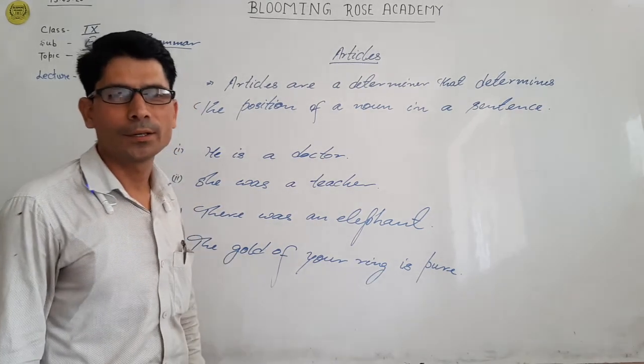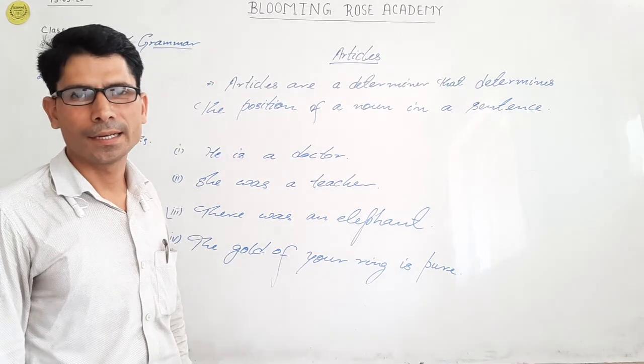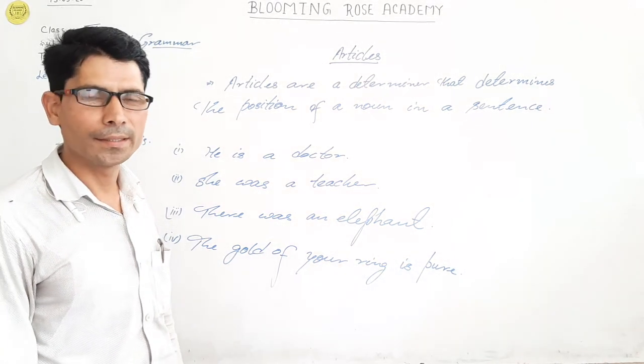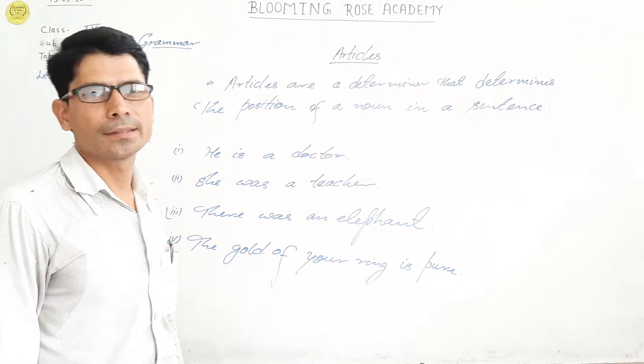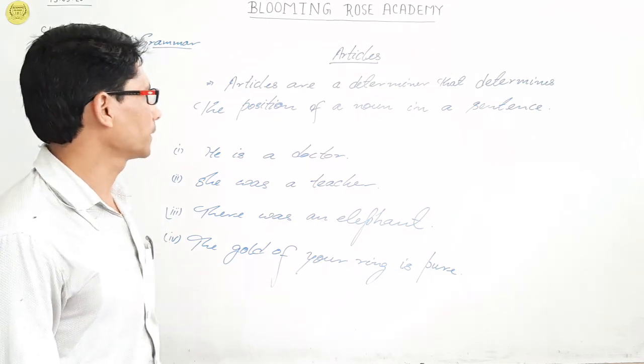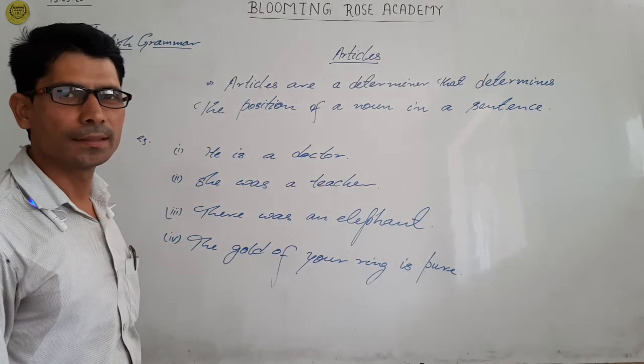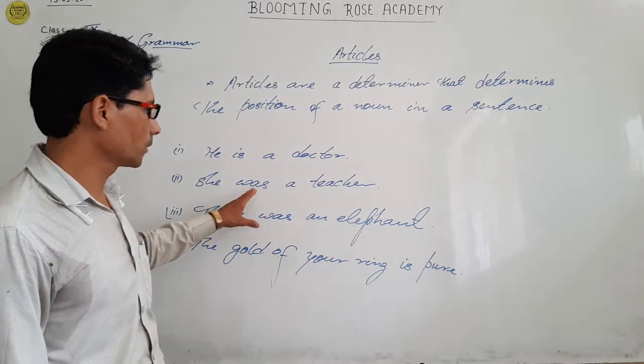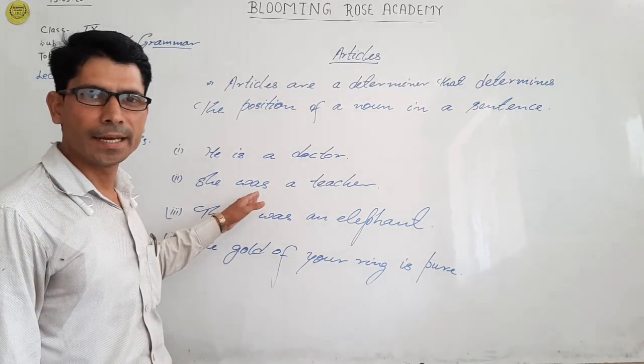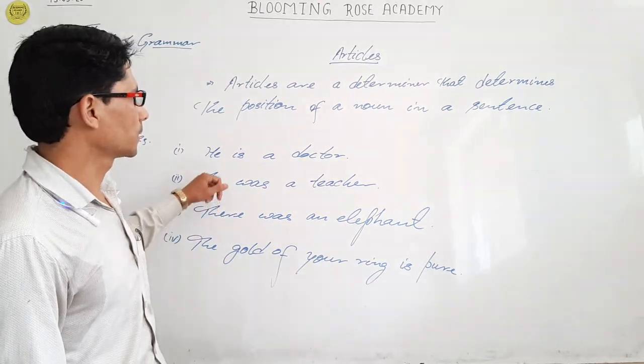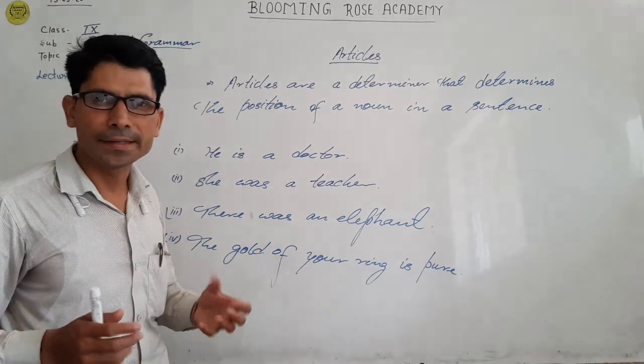Last day we had talked about determiners, and I told you what a determiner is. Under the determiner, the first topic was articles, and today we will see the definition of articles, its kinds and its applications. First of all, what are articles?